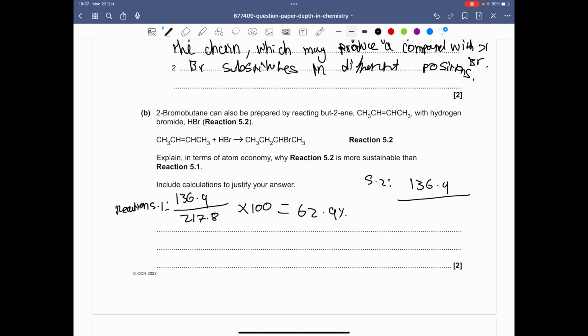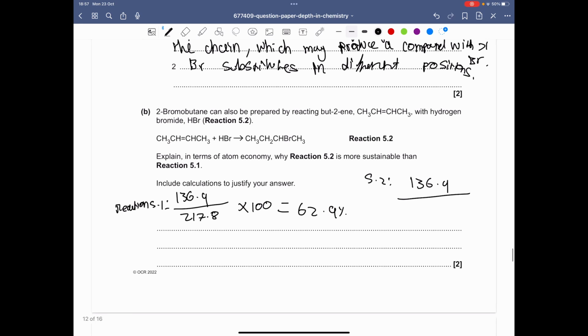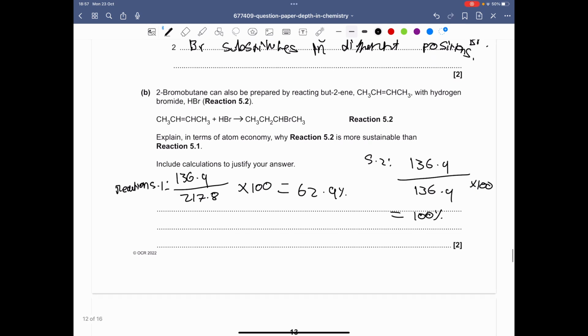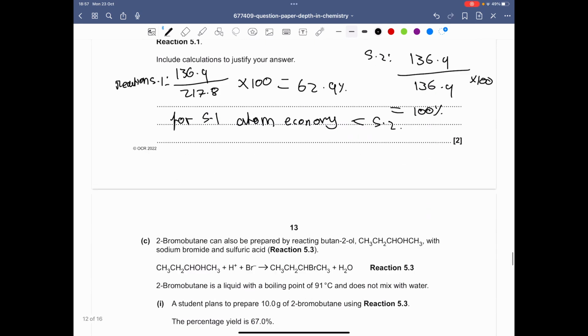So the MR of the reactants will also be 136.9. Multiply that by 100 and that gives you 100% atom economy. So you can say that for 5.1, atom economy is less than 5.2.